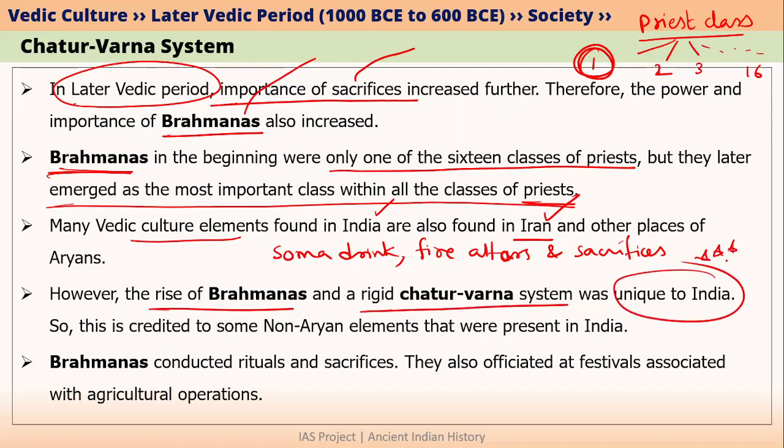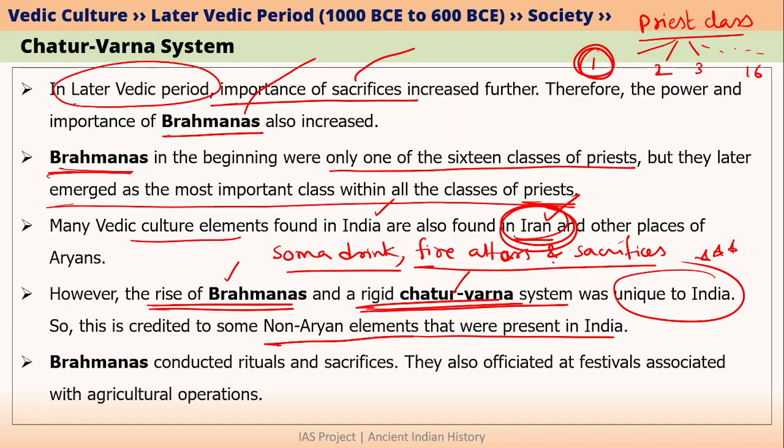This is also very important because such kind of development did not happen with Aryans who were there in Iran. That is why the development of rigid Chatur Varna system and the rise of importance of Brahmanas can be credited to the non-Aryan elements that were present in India at that time. These non-Aryan elements were not present in Iran. That is why Brahmanas and Chatur Varna system did not develop in Iran. Although in Iran also Vedic people were there and there were many Vedic culture elements like soma drink consumption, fire altars and fire sacrifices and many other things.